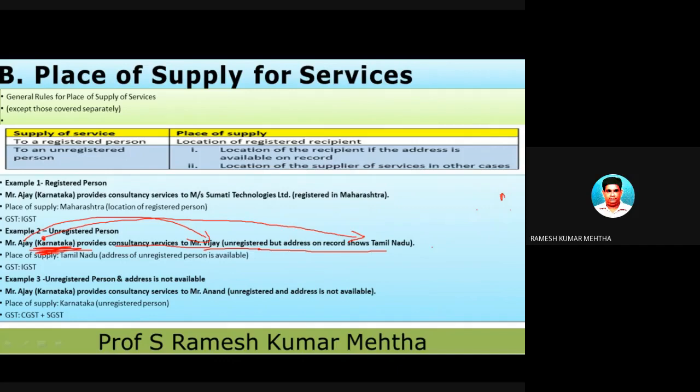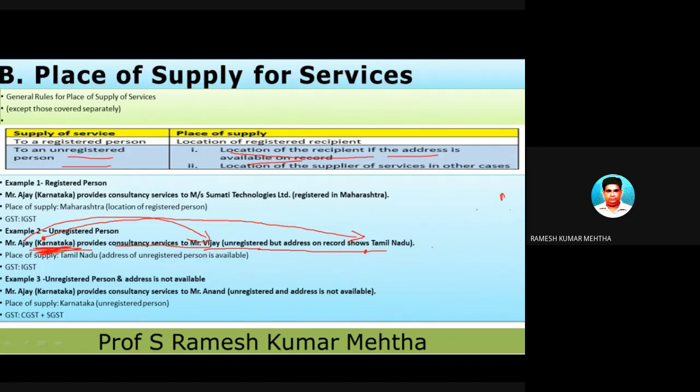So in this case, I told you, whenever there is an unregistered person and the address is available on the records of the supplier, then the place of supply is the location of the recipient of the services. Who is the recipient? Who is not registered, but his address is available on the records of Mr. Ajay. This recipient is in Tamil Nadu and the supplier is in Karnataka.